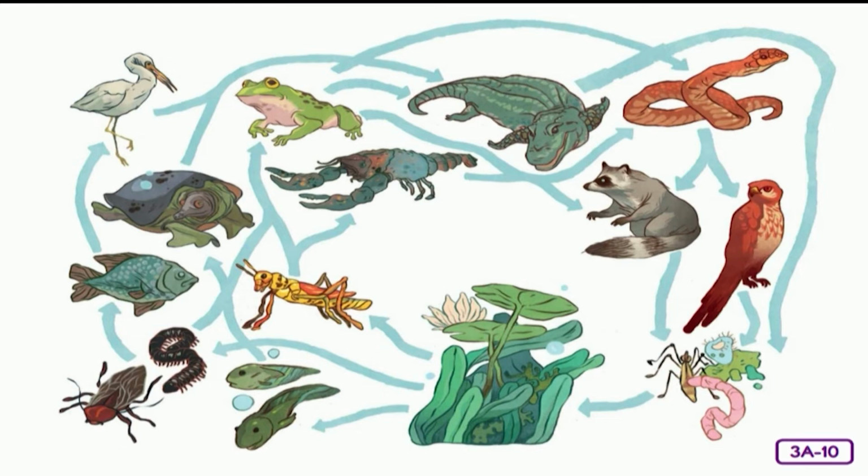Now, insects could also eat the plants. Next, the fish could eat the insects. Then the egret eats the fish. And then the alligator eats the egret. Finally, bacteria, earthworms, insects, and other decomposers eat the animals and plants when they die and return nutrients to the soil for new producers.